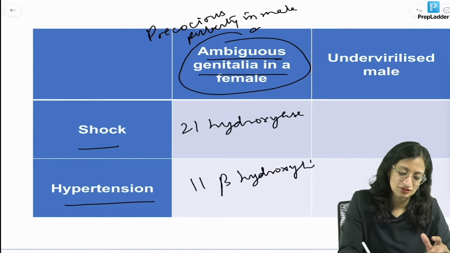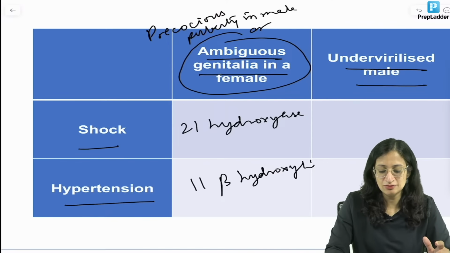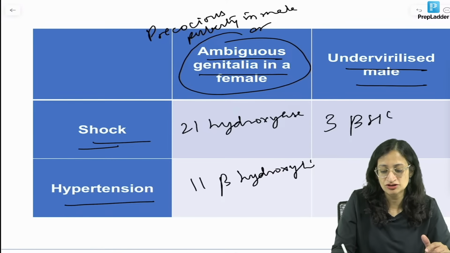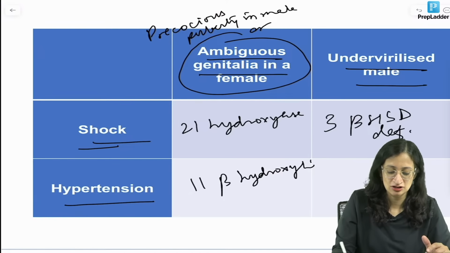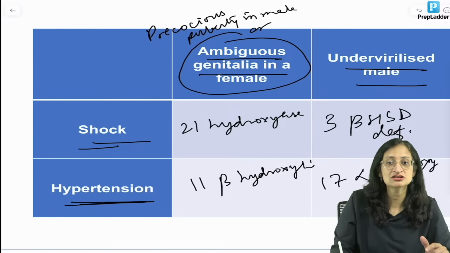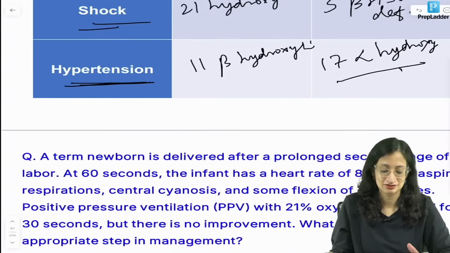Right? And if it is an under-virilized male with shock, we think of all three pathways affected. So, 3-beta-hydroxysteroid dehydrogenase deficiency. Under-virilized male with hypertension, we think of 17-alpha-hydroxylase deficiency. I hope it is clear to all of you now, right?